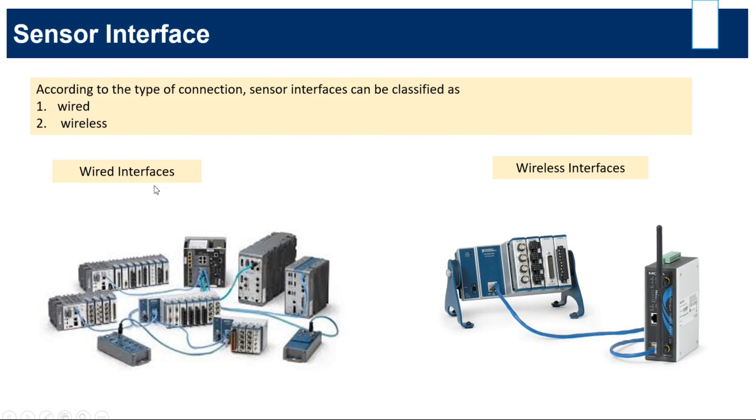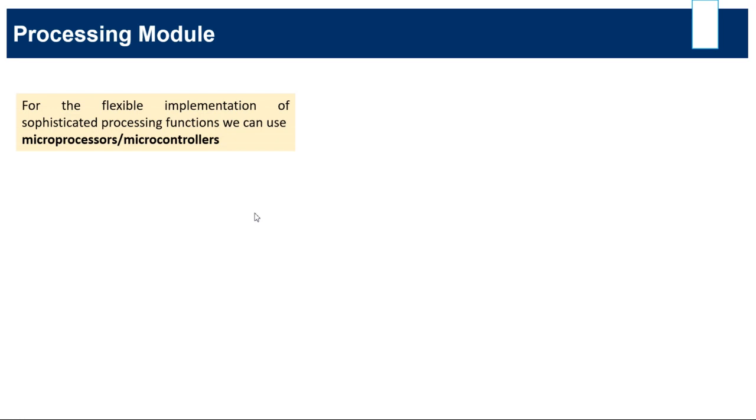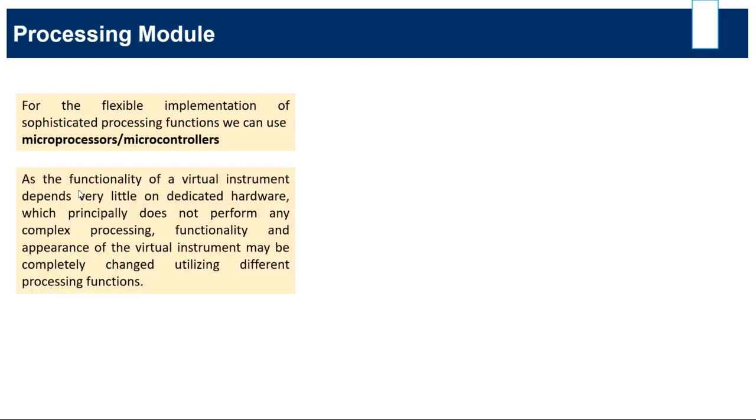So now, after that, our processing unit. In this processing unit, for flexible implementations, we can implement sophisticated processing functions. We can use the microcontroller and processor. The functionality of virtual instruments depends very little on dedicated hardware, which principally does not perform any complex processing. Functionality and the appearance of virtual instrumentation may be completely changed utilizing different processing functions.